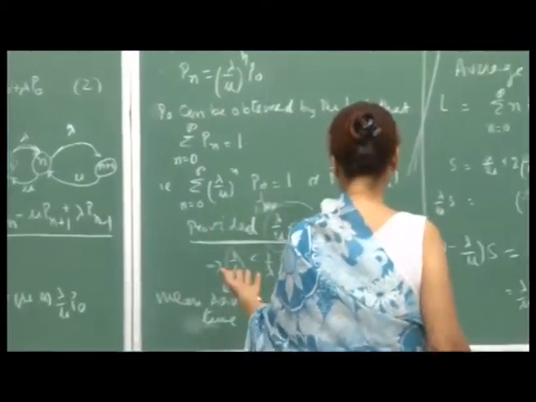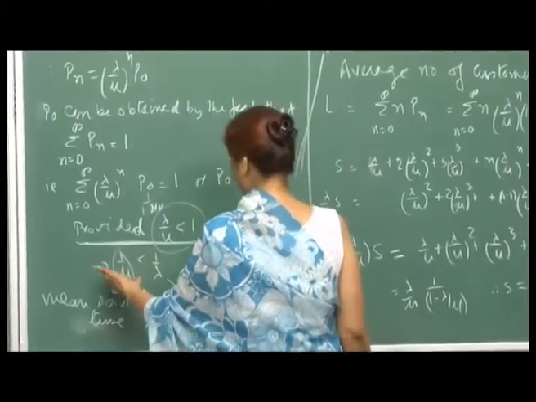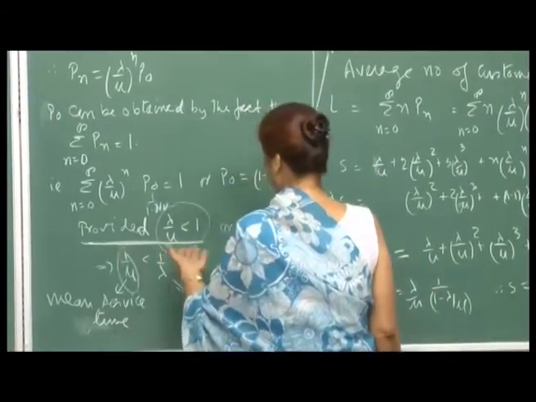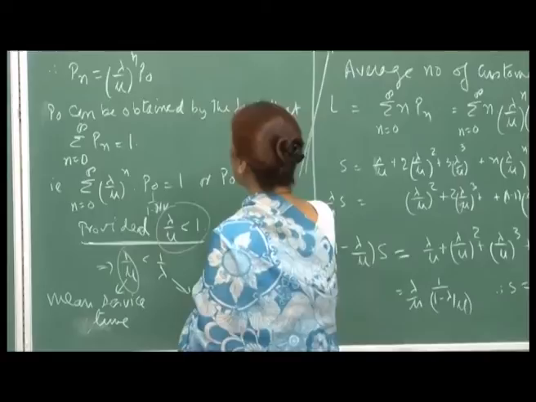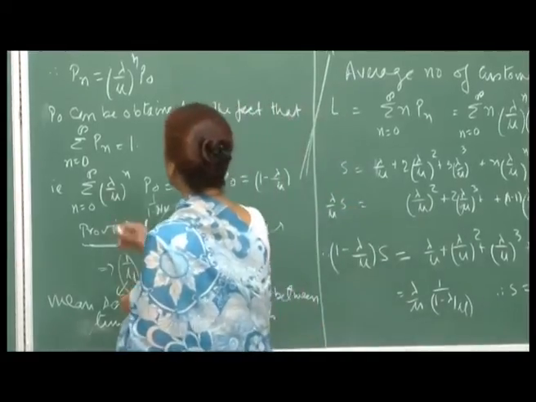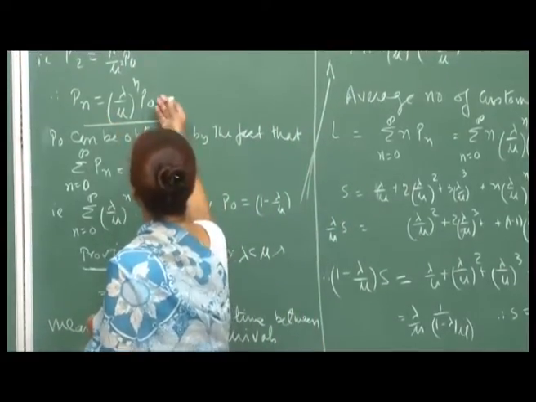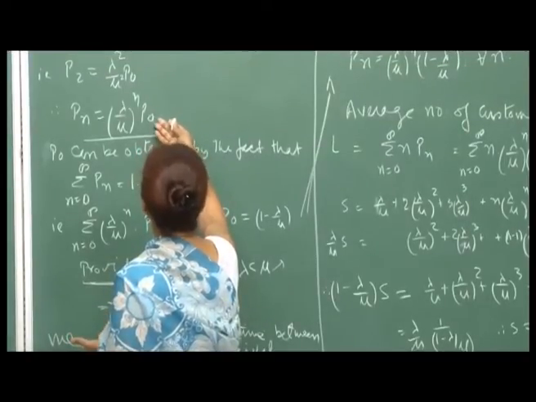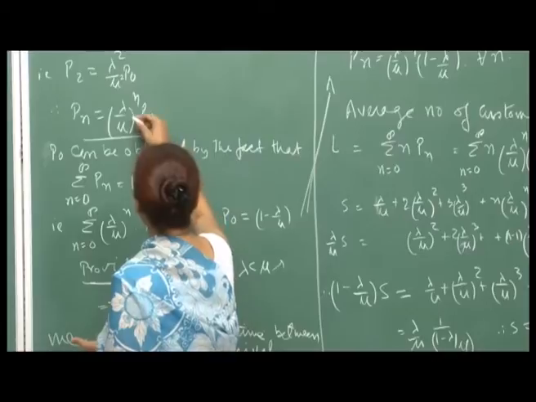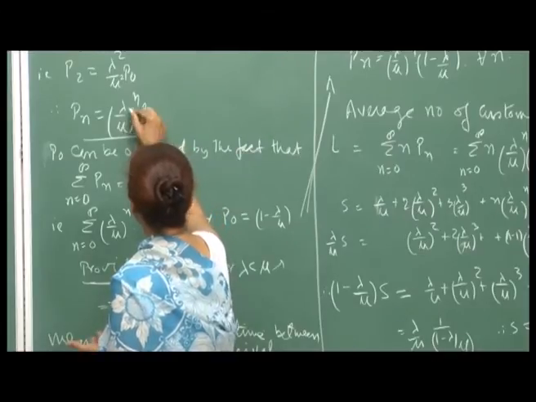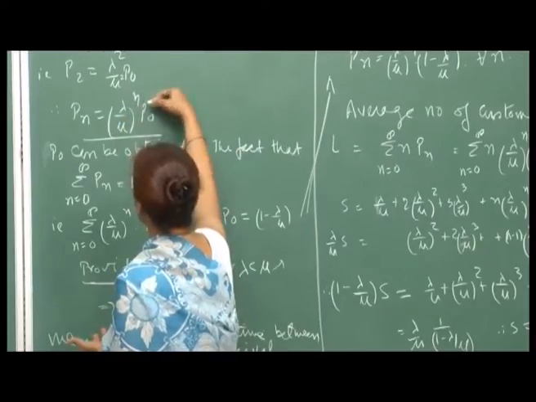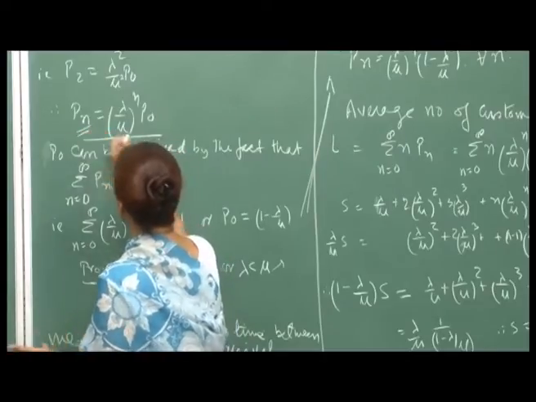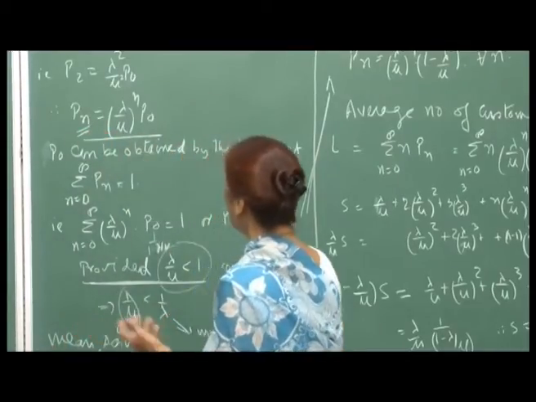There are many more ways of explaining this, but even otherwise, from here you can see that P naught must be finite, because it is the probability of an empty system. If lambda is greater than mu, then this will go on becoming larger and larger.